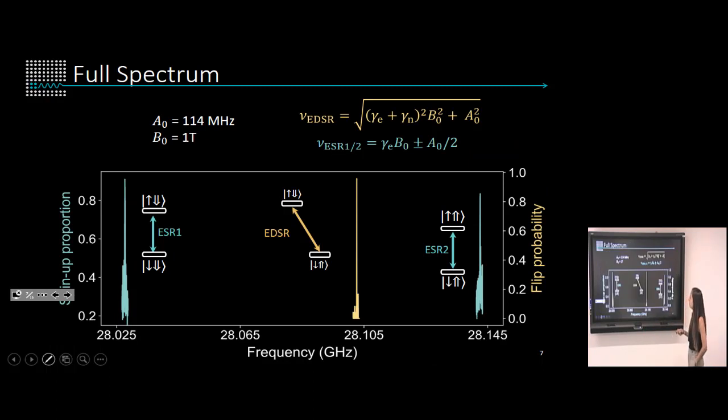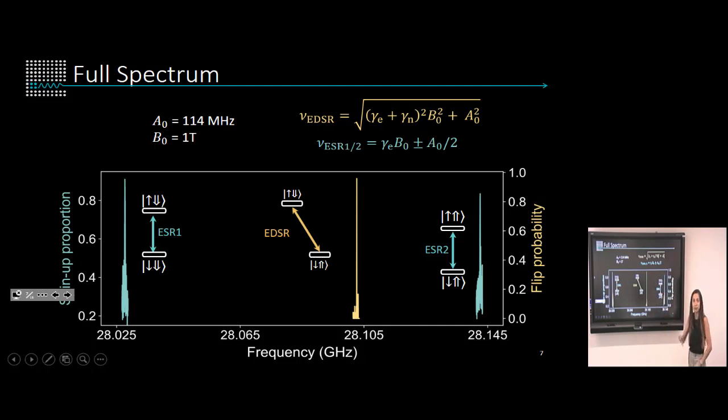So performing this pulse sequence, we finally found our resonance frequency, which corresponds to what we expect from the analytical expression for the EDSR frequency, with a value of the hyperfine of 114 megahertz and a value of a magnetic field of 1 Tesla.